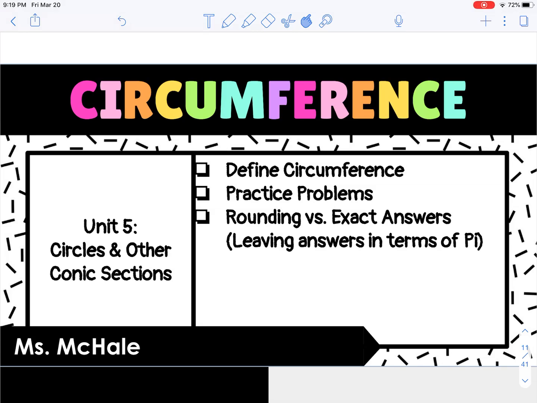All right, the next topic is going to be on circumference. The first thing we're going to do is define circumference. What is it? Then I'm going to model some practice problems and also show you the difference between rounding the length of a circle's circumference or finding the exact answer, meaning you would be leaving it in terms of pi.